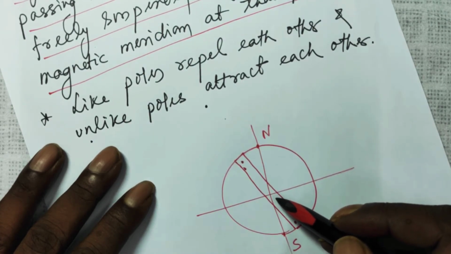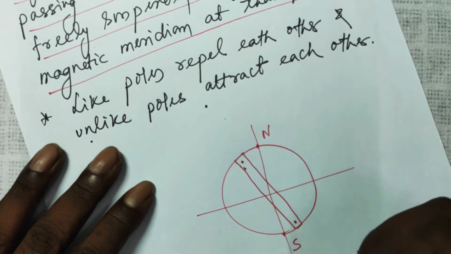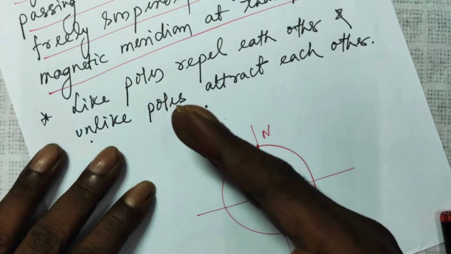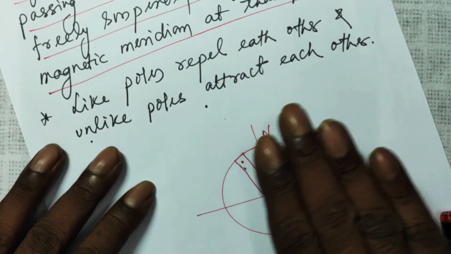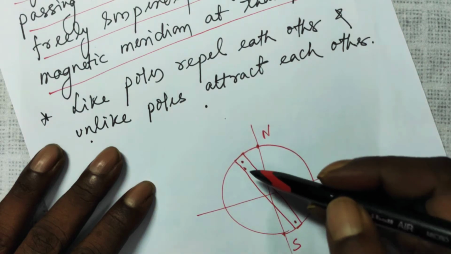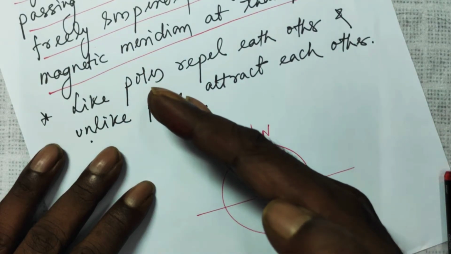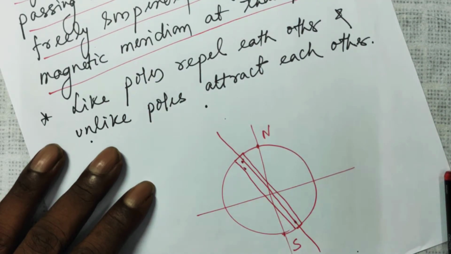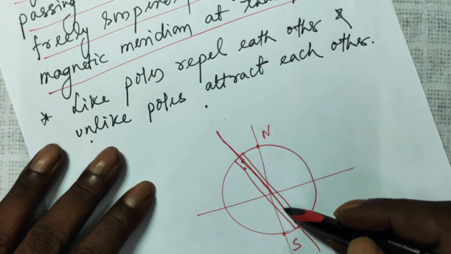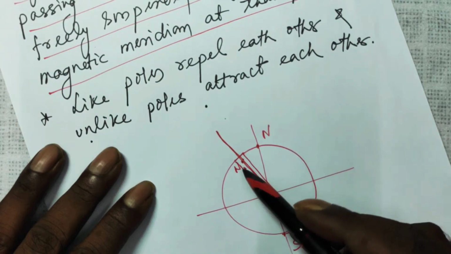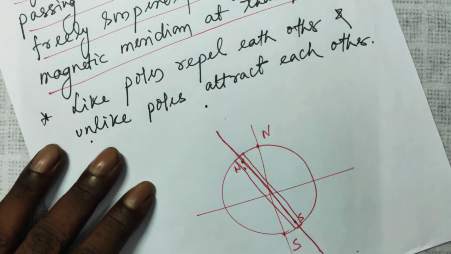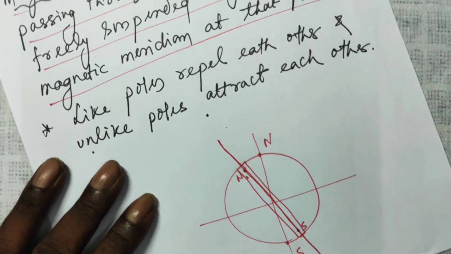And at that place, if there is a plane perpendicular to the surface of the Earth and passing through this point and this point, a plane perpendicular to the Earth's surface at that place and passing through the line joining the north pole of the suspended bar magnet and the south pole of the suspended bar magnet, that plane is called the magnetic meridian. So I will explain further as we go forward.